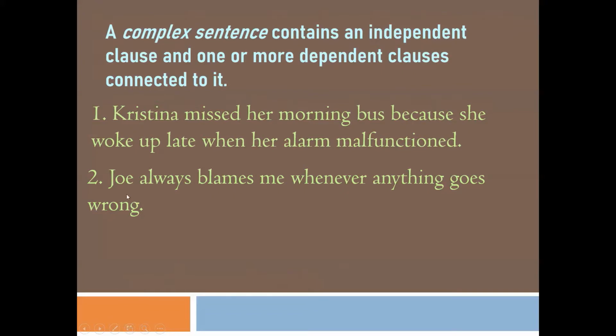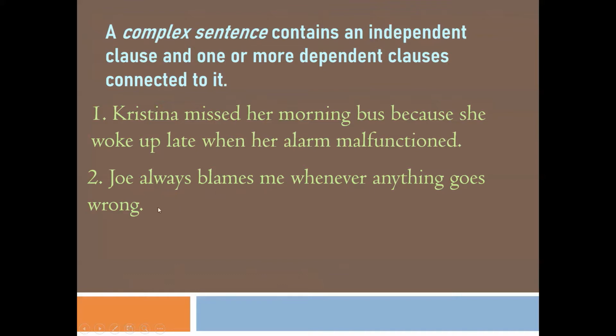Now let's talk about the second sentence. Joe always blames me whenever anything goes wrong. The first part of the sentence is Joe always blames me. It is a clause because it has a subject, Joe, and a verb, blames, and it is complete in itself. So this is an independent clause.